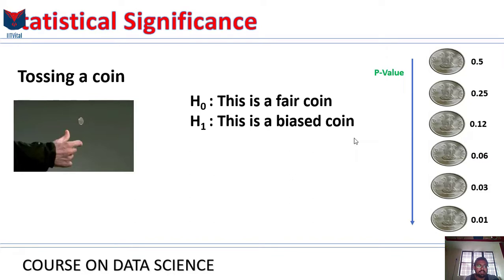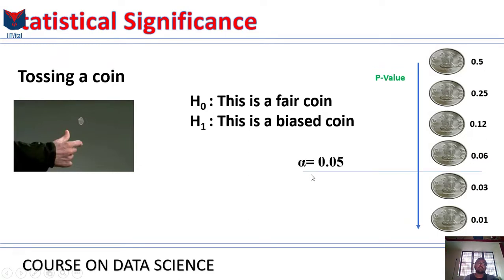And this uneasy feeling, in mathematical terms, you can't just go up to your boss or your manager or your client and say, I had an uneasy feeling about this, I don't think it's true. Of course, they have to put it in mathematical terms, and that's where statistical significance comes in. So statistical significance is basically this line over here, as simple as that: 5%. That's where you start getting this uneasy feeling, just after the 5th toss, you start being very suspicious about things going on, and that's about right.